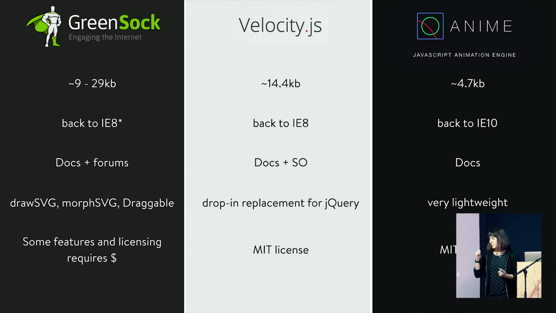So actually, I had a project come up recently where I had to go through this. We wanted to create this animation, and we realized it needed two very specific things. We needed to do an SVG stroke animation, which is possible in all of these things as well as CSS. We needed to demonstrate cubic Bezier easing, which is possible at least in two of these. I've just never checked the third, and also in CSS. And then we also needed to move an object as a child object of the SVG.